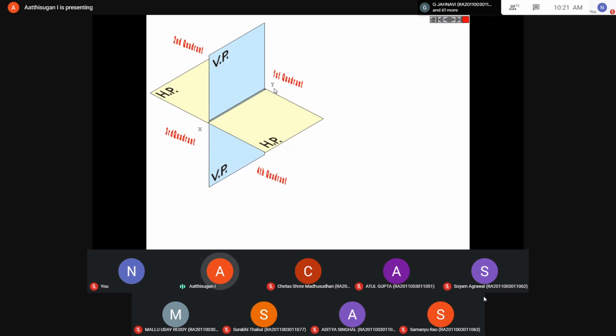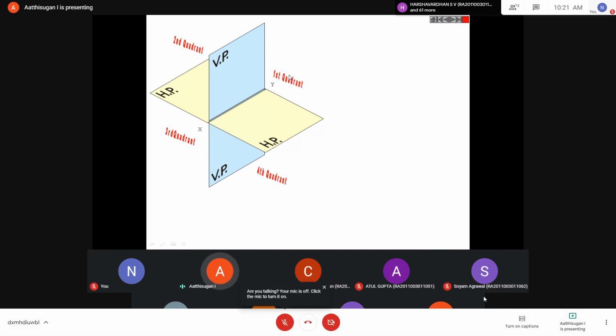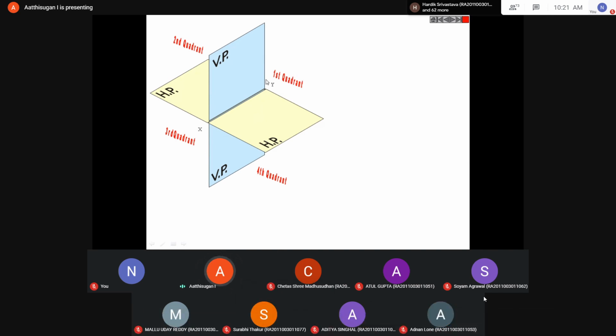Suppose the object is in the first quadrant, here. How to represent the object? The object is above HP, in front of VP. Remember how to notate it. Similarly, if the object is in the second quadrant, here, any object, you can take a pentagon or hexagon, solids or else planes. How to represent the object? The object is again above HP but behind VP. So the second quadrant means above HP, behind VP.